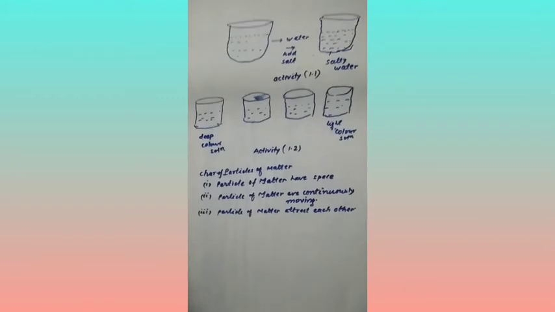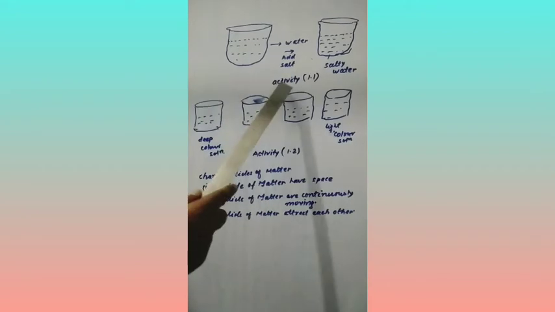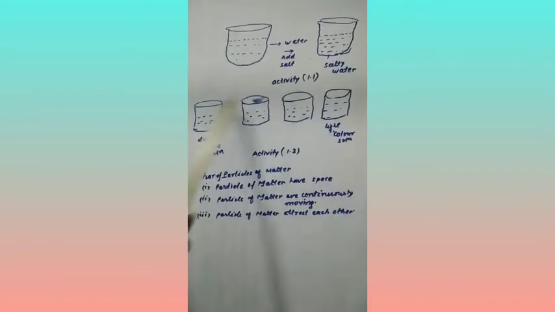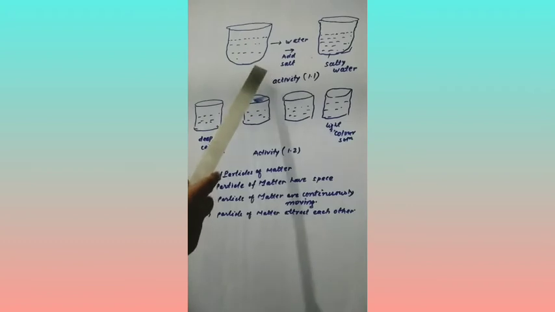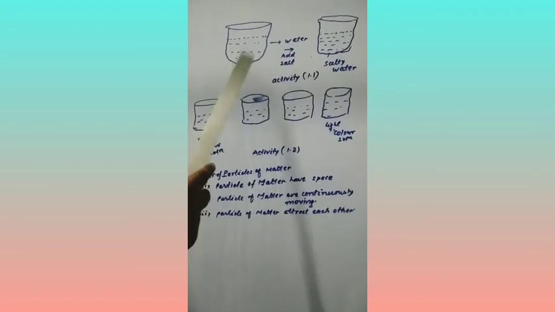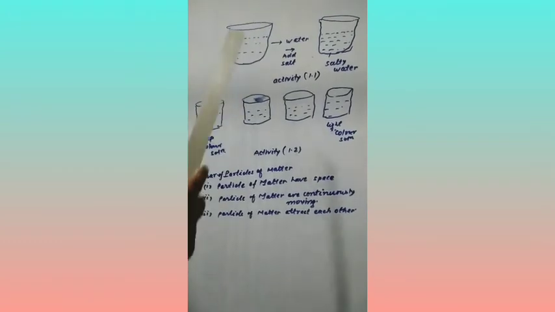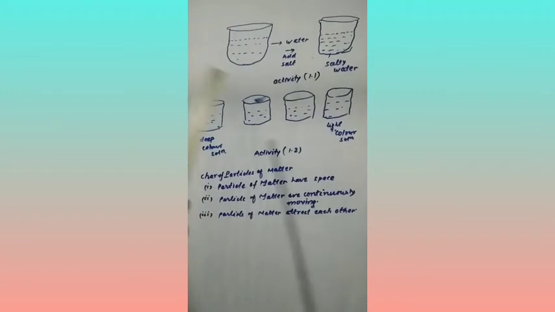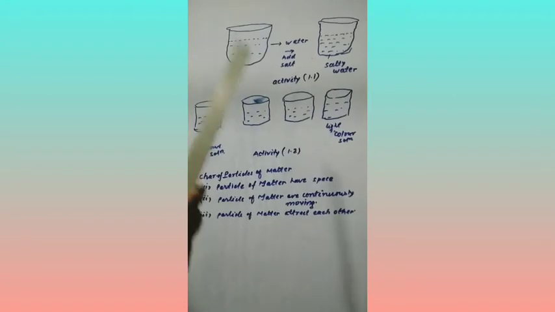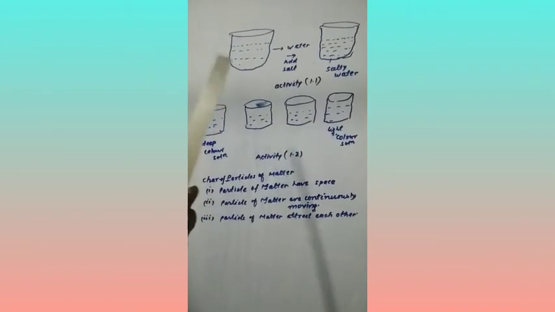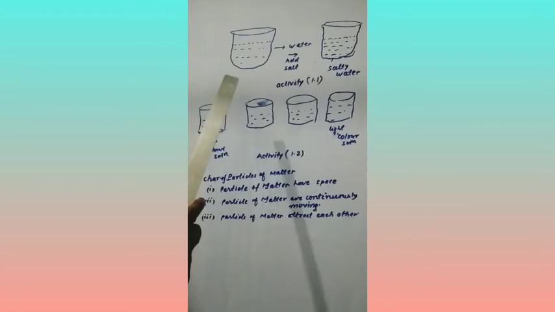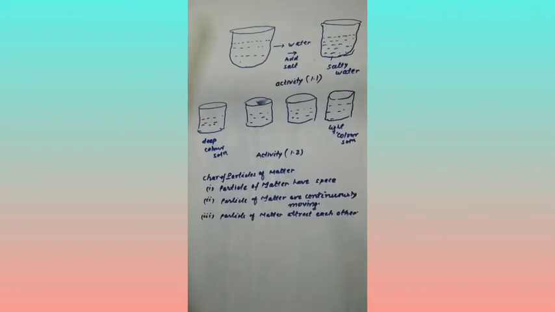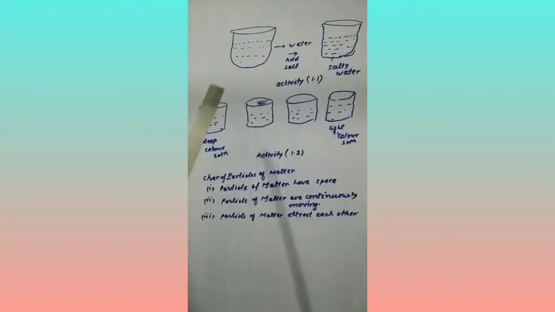First, matter is made of particles. This can be illustrated by activity 1.1, in which salt or sugar is dissolved in water and easily dissolves. This activity clearly tells us that sugar or salt is made of very small particles and they can easily separate into water. So that's why we can say that matter like sugar or salt is made of particles.